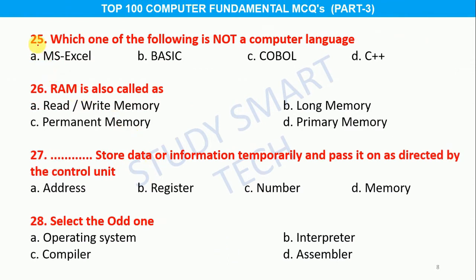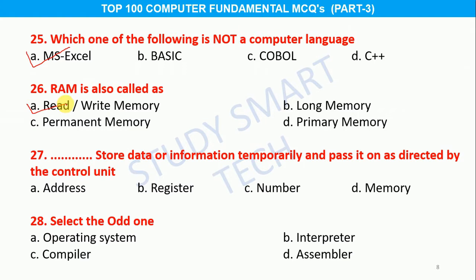Question number 25. Which one of the following is not a computer language? Option A, MS Excel, B, Basic, C, COBOL, D, C++, and the correct answer is option A, MS Excel. Question number 26. RAM is also called as option A, read or write memory, B, long memory, C, permanent memory, D, primary memory, and the correct answer is option A, read or write memory.